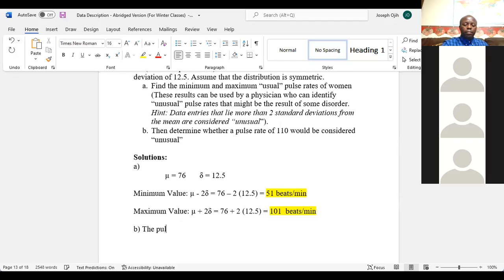So the pulse rate of 110 beats per minute is unusual because it does not fall within the range of 51 to 101 beats per minute.